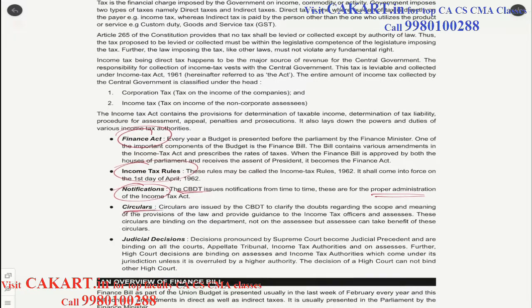Then various circulars. These circulars act as a clarification if there are any doubts regarding the scope or the meaning of the provisions.